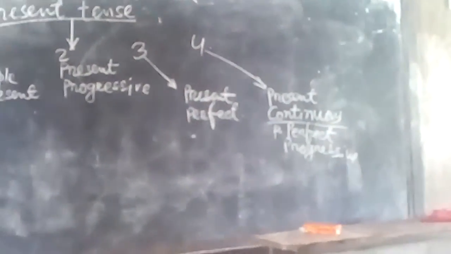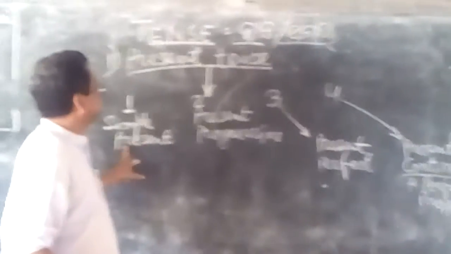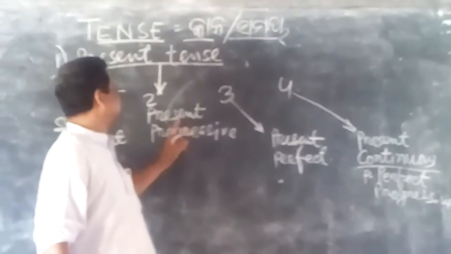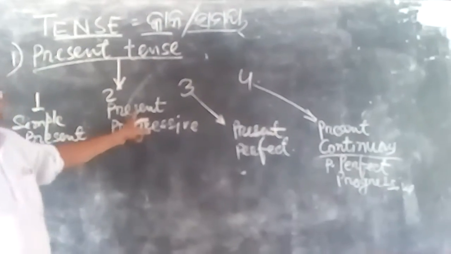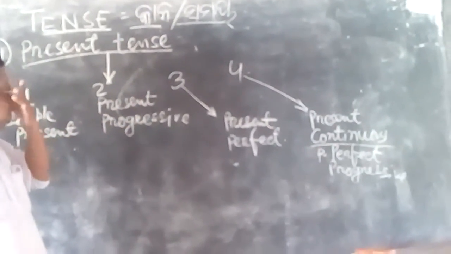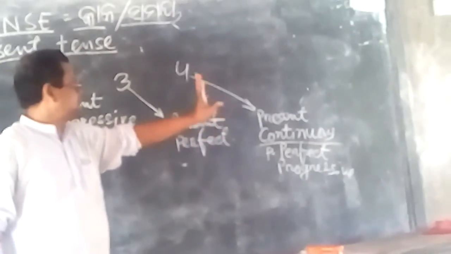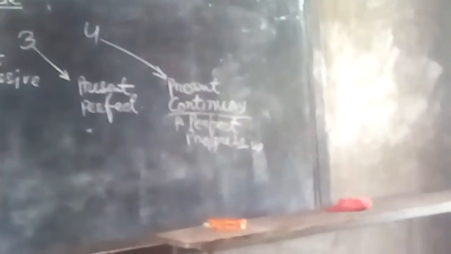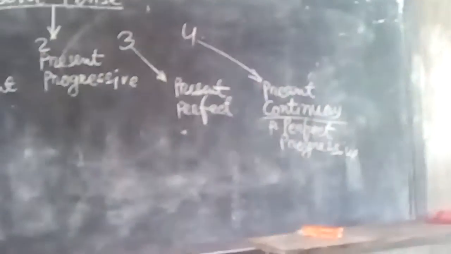Now you know, the first one is simple present, the second one is present progressive, or it is called present imperfect, and the third one is present perfect. The last one, the fourth one, is present continuous or present perfect progressive.